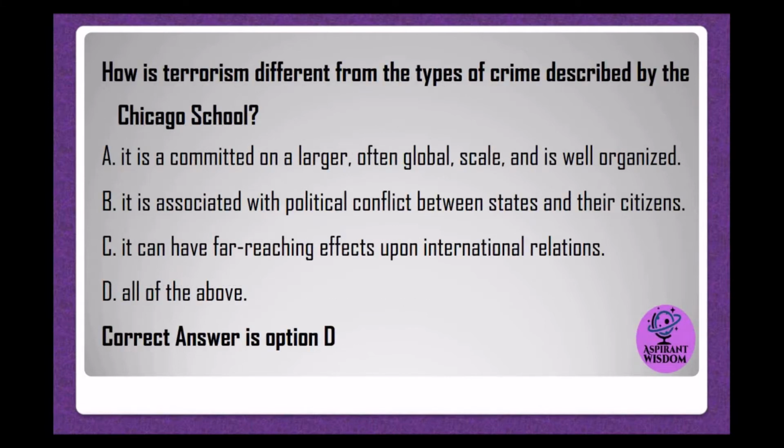How is terrorism different from the types of crime described by the Chicago School? A. It is committed on a larger, often global, scale, and is well organized. B. It is associated with political conflict between states and their citizens. C. It can have far-reaching effects upon international relations. D. All of the above. Correct answer is option D.